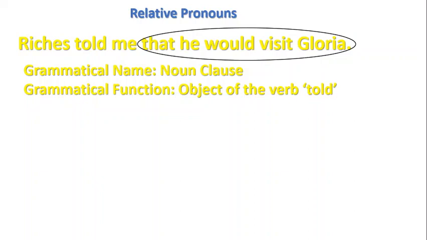I believe that in the subsequent classes, you will be able to see the categories of the noun clause, adjectival clause, and adverbial clause. These are the three major types of subordinate clauses. They are the noun clause, adjectival clause, and adverbial clause.